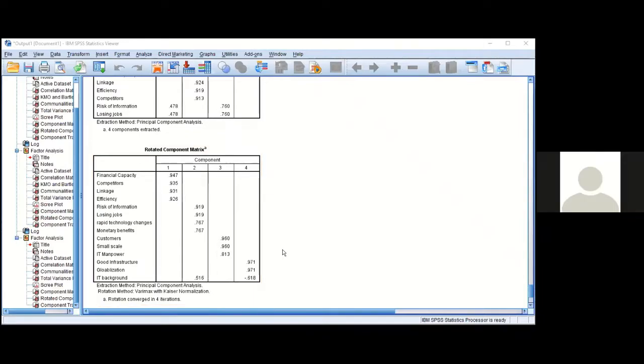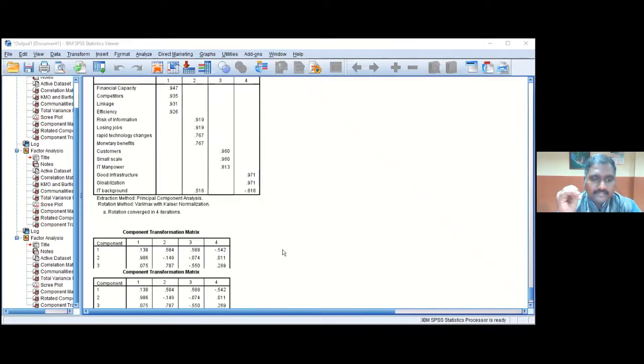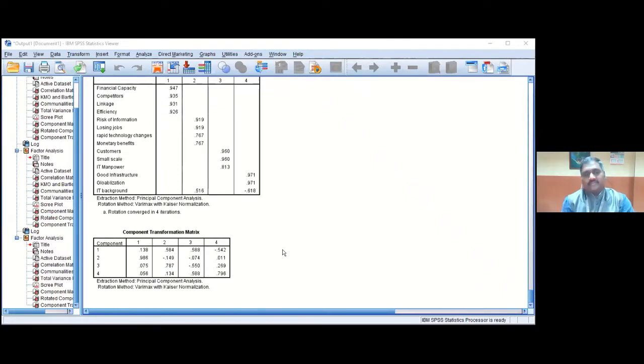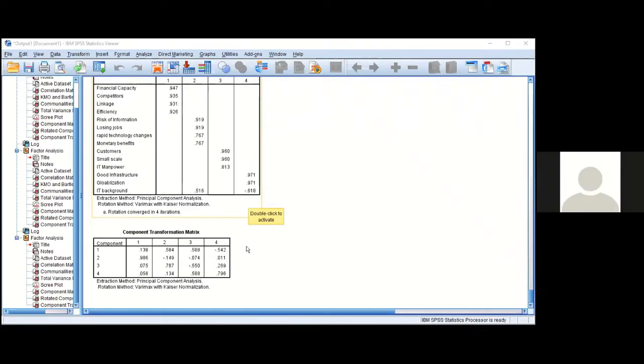Now it has been divided into 4. Come down, sir. Now for the 4 factors, it has given the values, the factor loadings. There is a phrase, rotation converged in 4 iterations. That means the rotation has taken place into 4 factors. Now Sarah has shown the output table. From the output table, you know how to write the interpretation. I explained how to write the interpretation for each and every output table.